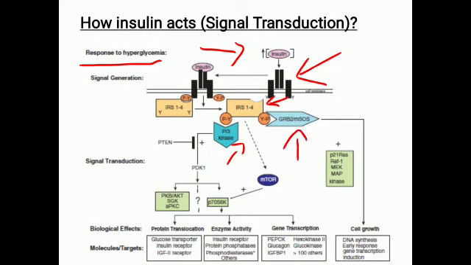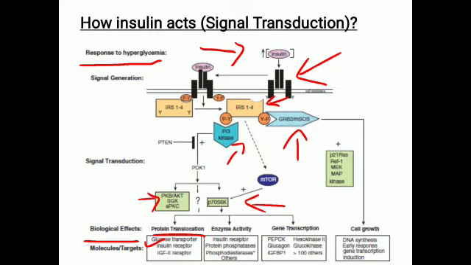So this phosphorylation of the downstream molecules will further activate proteins still downwards by phosphorylating, like PKB, protein kinase B, and SGK, serum glucocorticoid kinase, and ultimately it will result in the biological effect. What are the biological effects that insulin does? First is protein translocation. It translocates receptors like GLUT2, GLUT4, and insulin receptors.